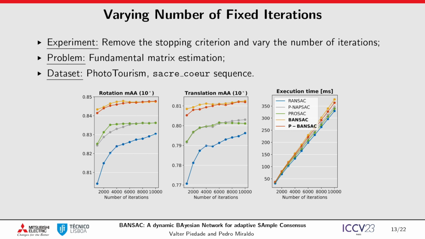In our first experiment, we wanted to check only the performance of the sampling strategy of each method. For that, we removed the stopping criterion and varied the number of iterations given to the estimation. From these results, we see that for the same number of iterations our methods are the most accurate. This indicates that our sampling strategy is more efficient.